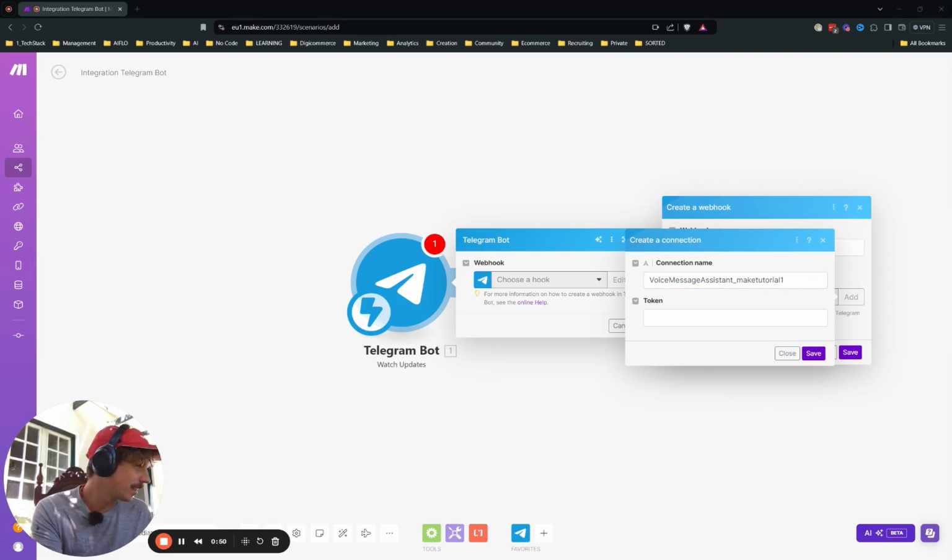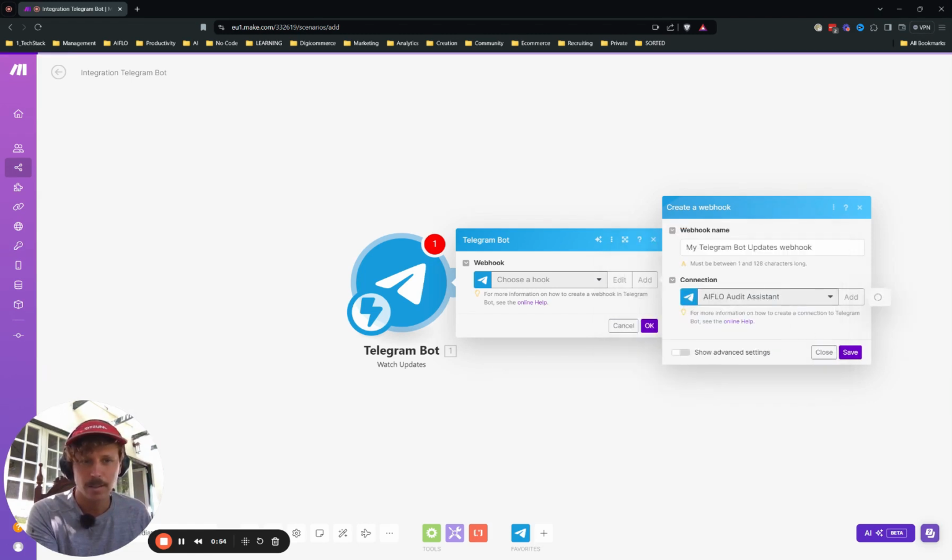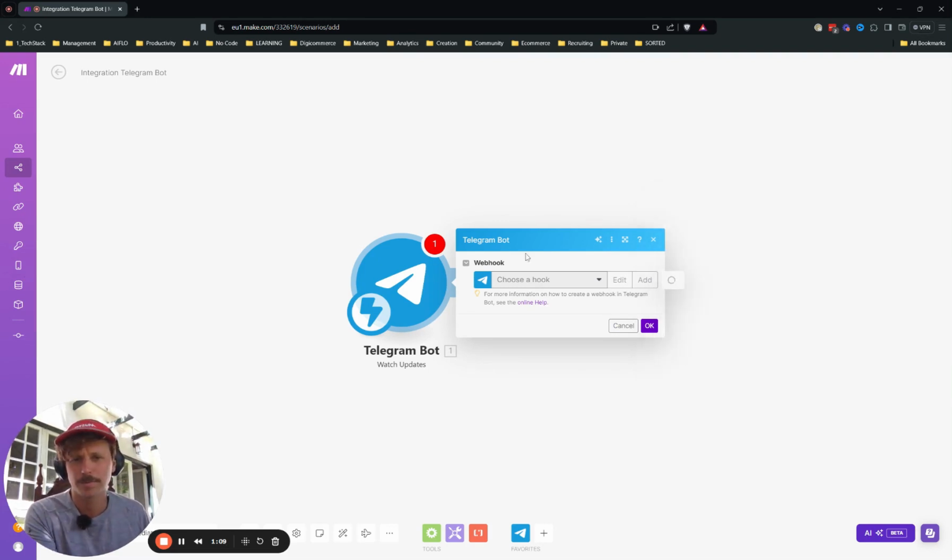Let's get the key here. Voila, the token. I'll save it. Let's give it a second to load. Okay, and now we call it tutorial 1 webhook. Save.